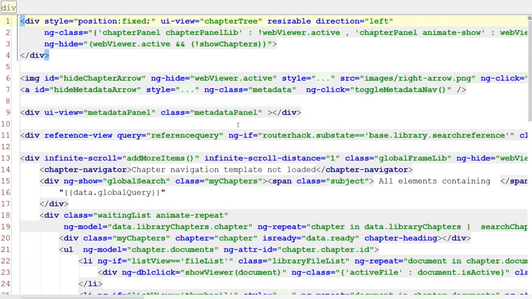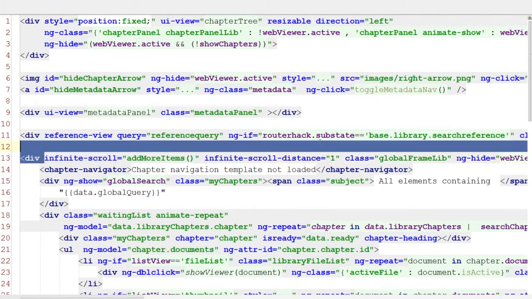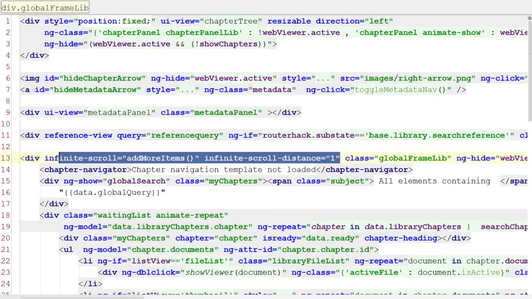The idea of ng-infinite-scroll is that you've got this directive here, and you put it on a div.